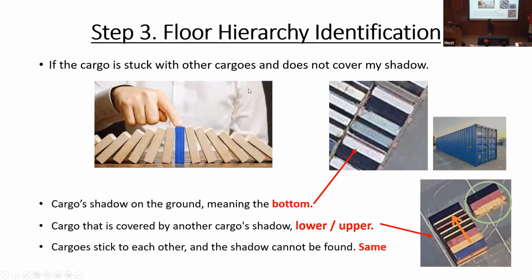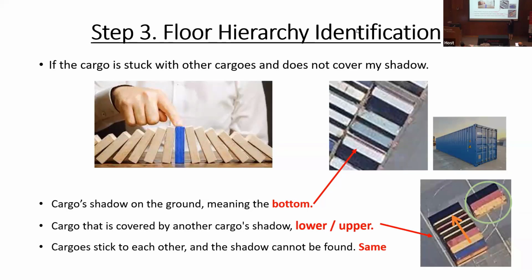We believe that the container is on the ground. However, if we see that one container is covered by another's shadow, in that case, we believe that one container is slightly lower, and then another container box should be slightly higher. So we can see the hierarchy between the container boxes on the port.